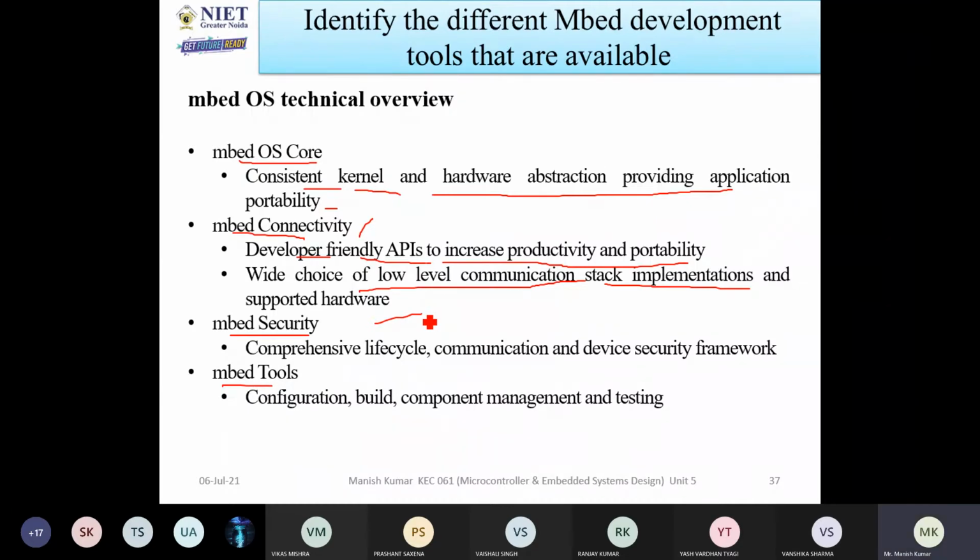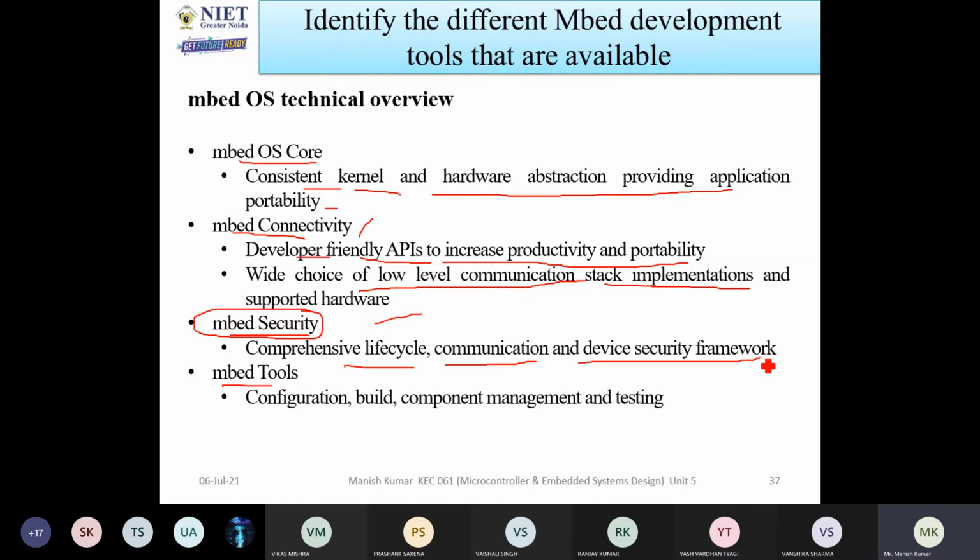Next, when you are going to design a system, you have to require security. That is called Embed security. It provides comprehensive life cycle, communication, and device security. Security is the main important thing in the case of IoT. If data is leaked or hacked by someone, it creates a big problem. So for that purpose, you need security.